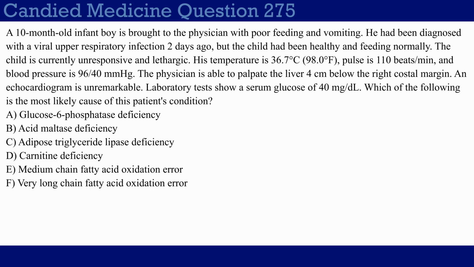An echocardiogram is unremarkable. Laboratory tests show a serum glucose of 40 milligrams per deciliter. Which of the following is the most likely cause of this patient's condition? Choice A, glucose 6 phosphatase deficiency. Choice B, acid maltase deficiency. Choice C, adipose triglyceride lipase deficiency. Choice D, carnitine deficiency. Choice E, medium chain fatty acid oxidation error. Or choice F, very long chain fatty acid oxidation error. I'll wait 5 seconds and answer the question.